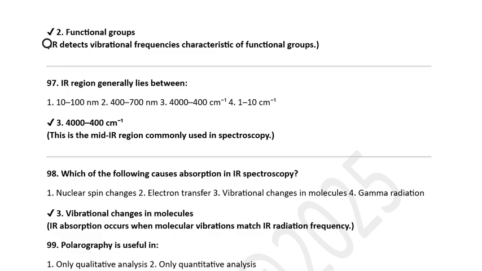IR region generally lies between 10 to 100 nanometers, 400 to 700 nanometers, 4000 to 400 centimeter inverse, and 1 to 10 centimeter inverse. 4000 to 400 centimeter inverse. This is the mid IR region commonly used in IR spectroscopy.